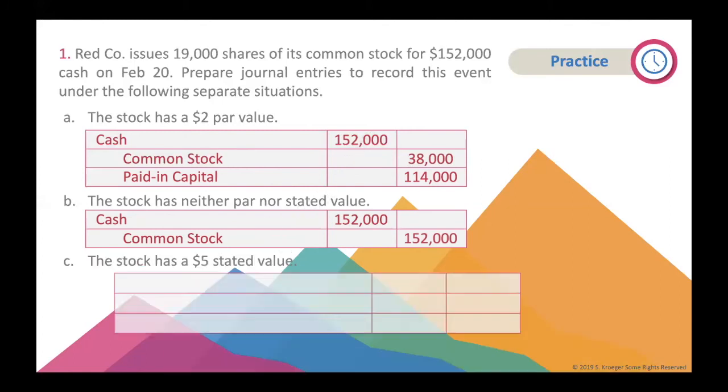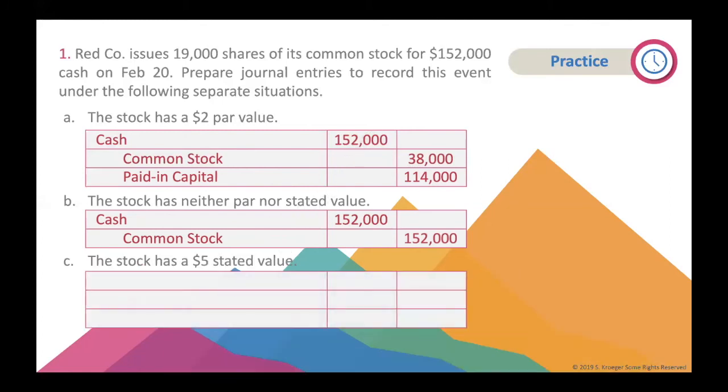Part C, the stock has a $5 stated value. This is done very similar to Part A. If you haven't already, you really should pause this video now and try this on your own. Then unpause to see if you are correct or not. What is the first step? Debit cash. How much? The amount of cash being received, which has not changed, so is $152,000.